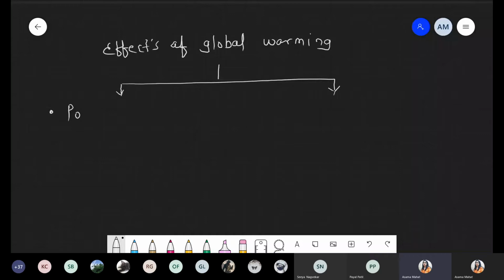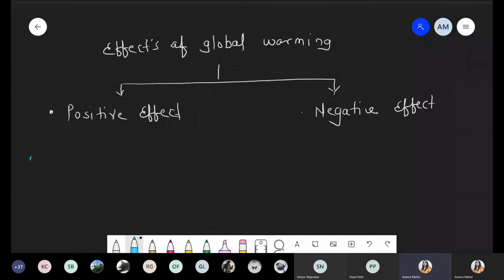So first of all, we are discussing what is the positive effect of global warming. And in second scenario, we'll discuss what will be the negative effect of global warming. Okay, now, तो पहले positive से start करते हैं. Now in case of this positive, we are taking one example only, that is CO2 fertilization, carbon dioxide fertilization. What is the meaning of that carbon dioxide fertilization?